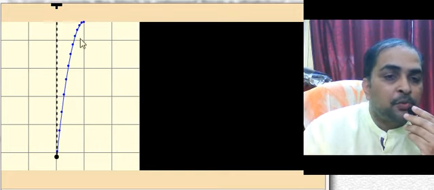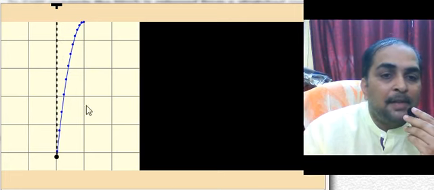But here it's showing a small parabola. Why? Because the backside paper is moving slowly.